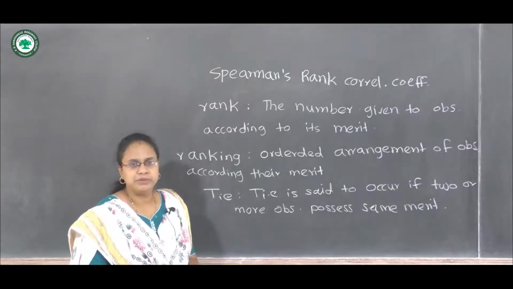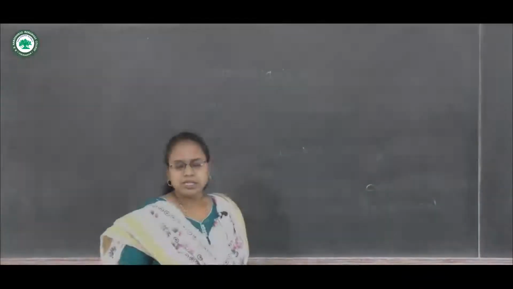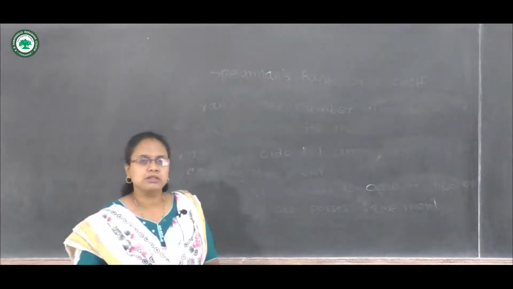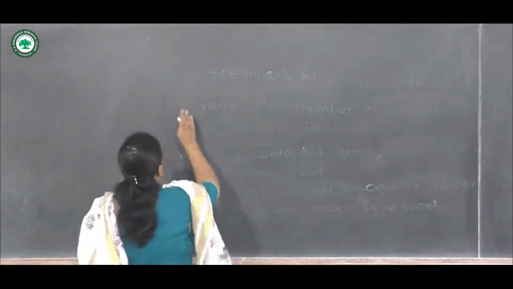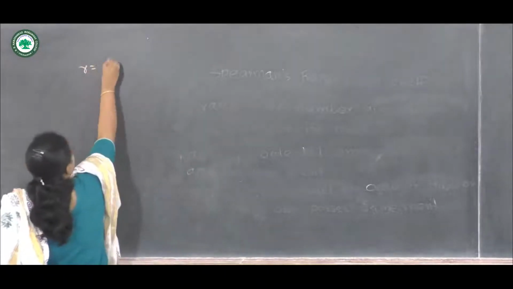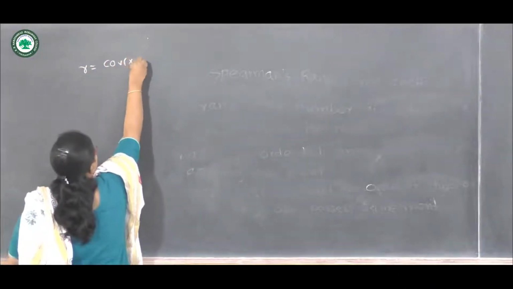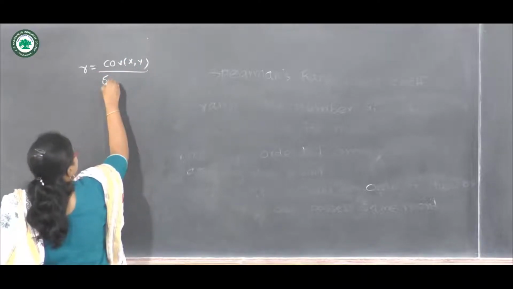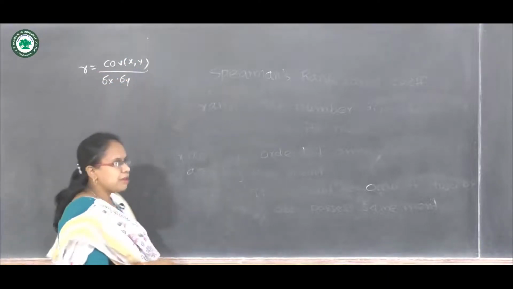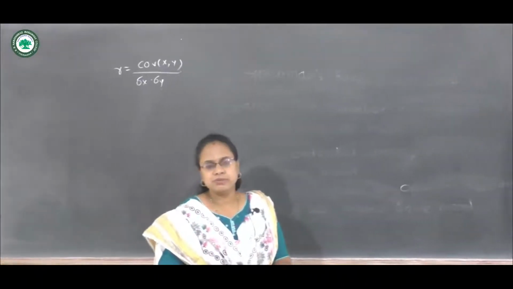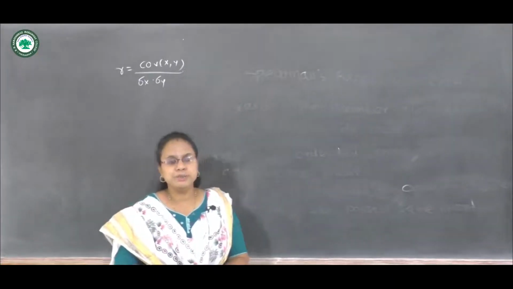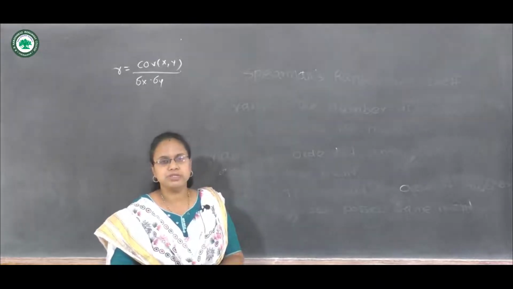Let us see the derivation of Spearman's rank correlation coefficient. It is derived by using the formula r equals covariance between x and y upon sigma x sigma y. This is Karl Pearson's correlation coefficient, and we are using this formula to derive the Spearman's rank correlation coefficient.